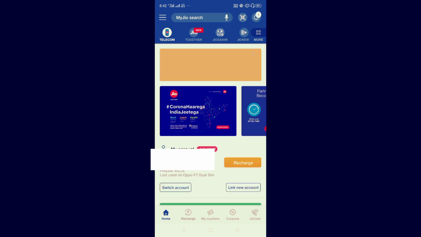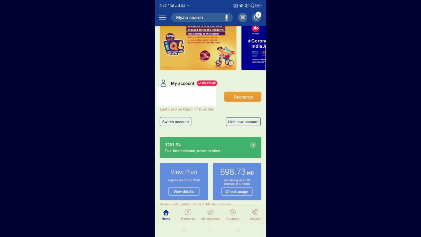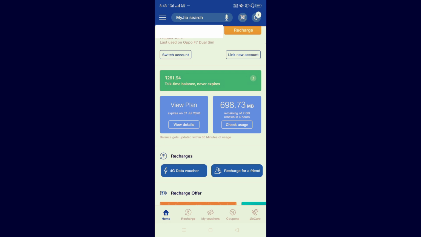Here we go. So here I'm on my Jio application, and I'm going to show you how you can use your money for data. See, right now I have 261.94 rupees, and I have more than that, but I have already used 200 rupees. It's more than 400 rupees that I have acquired here. So basically you just have to tap on 4G data voucher.